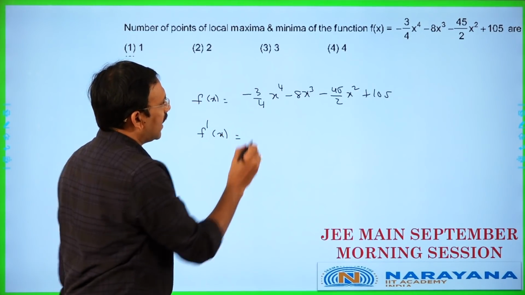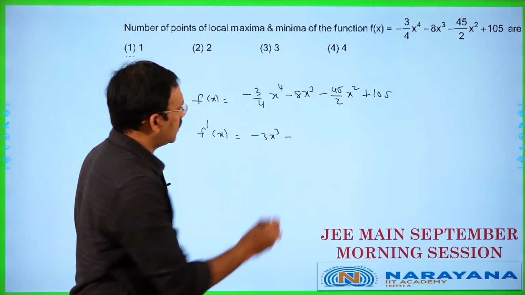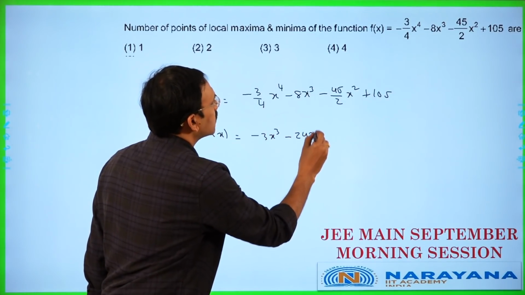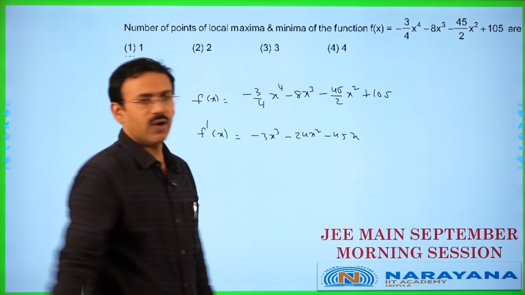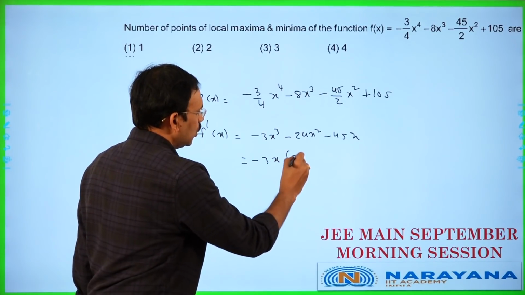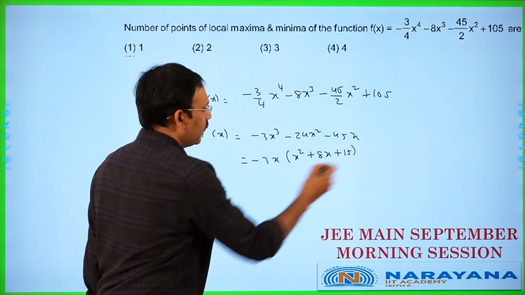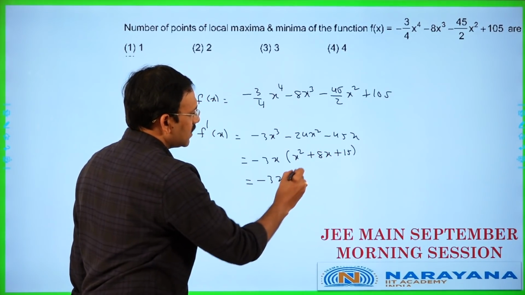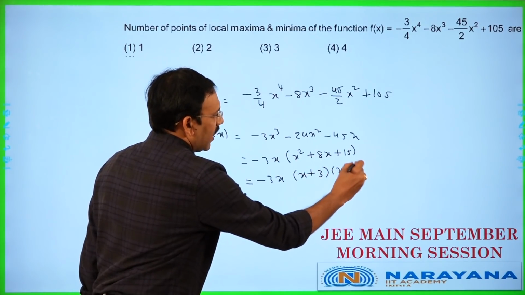Just take f'(x), which is −3x³ − 24x² − 45x. You can take −3x out, and you are going to get x² + 8x + 15, so f'(x) is −3x(x + 3)(x + 5).